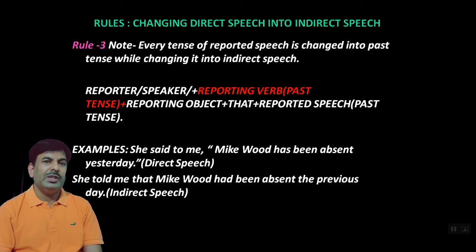So the tense will be changed here. She told me that Mike had been absent the previous day. So here the inverted commas statement has been changed into past perfect tense. So overall indirect speech is here. She told me that Mike had been absent the previous day, and yesterday would be changed into previous day or the day before.